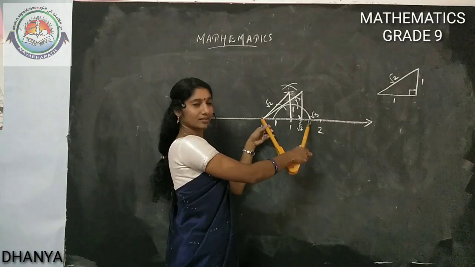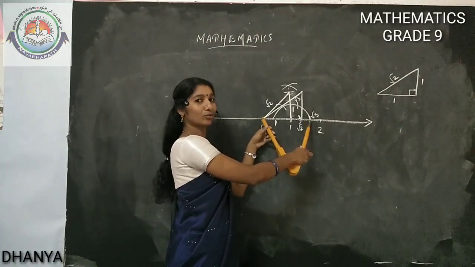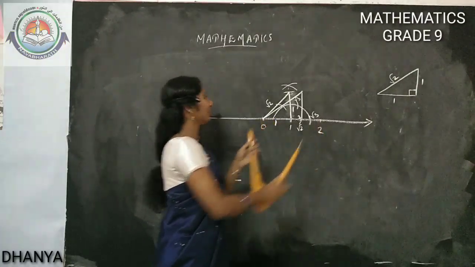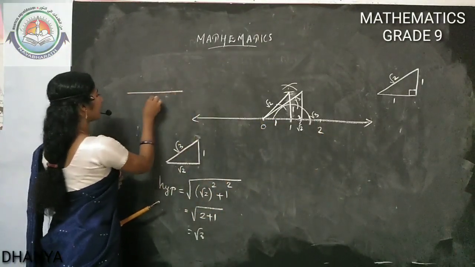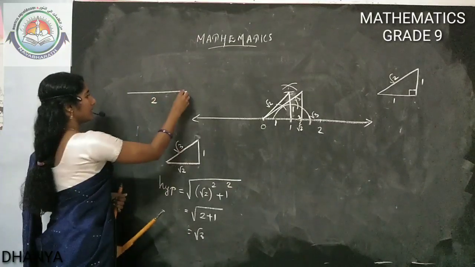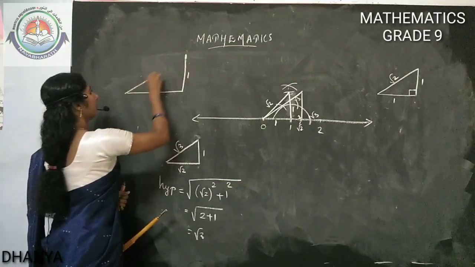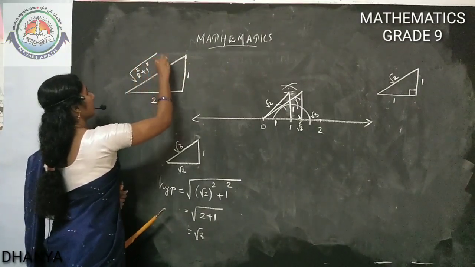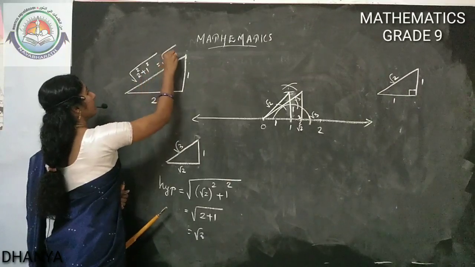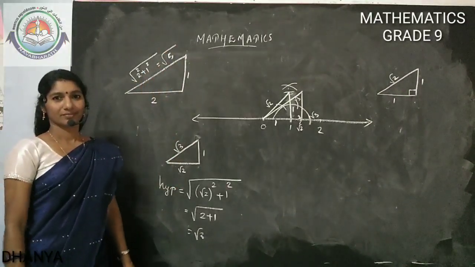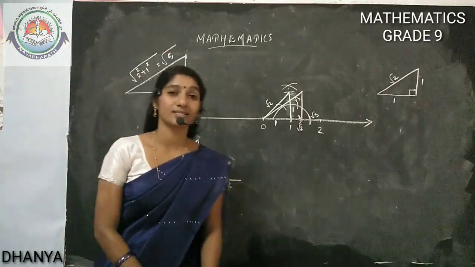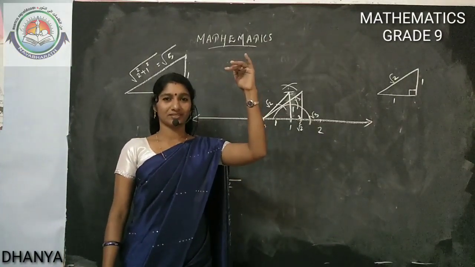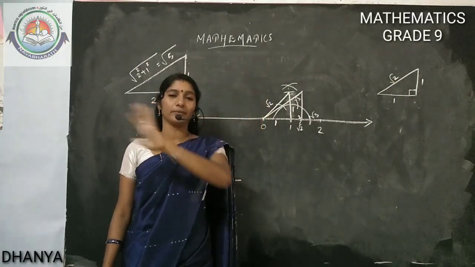Okay, then how will we draw root 4? Root 4 is 2. How will we draw root 5? To get root 5, take 2 length and 1 unit. You will get the root of 2 square plus 1 square, that is root of 4 plus 1, that is root 5. Correct now? How will we get root 6? Root 5 length plus 1 unit. That triangle's hypotenuse will be root 6.